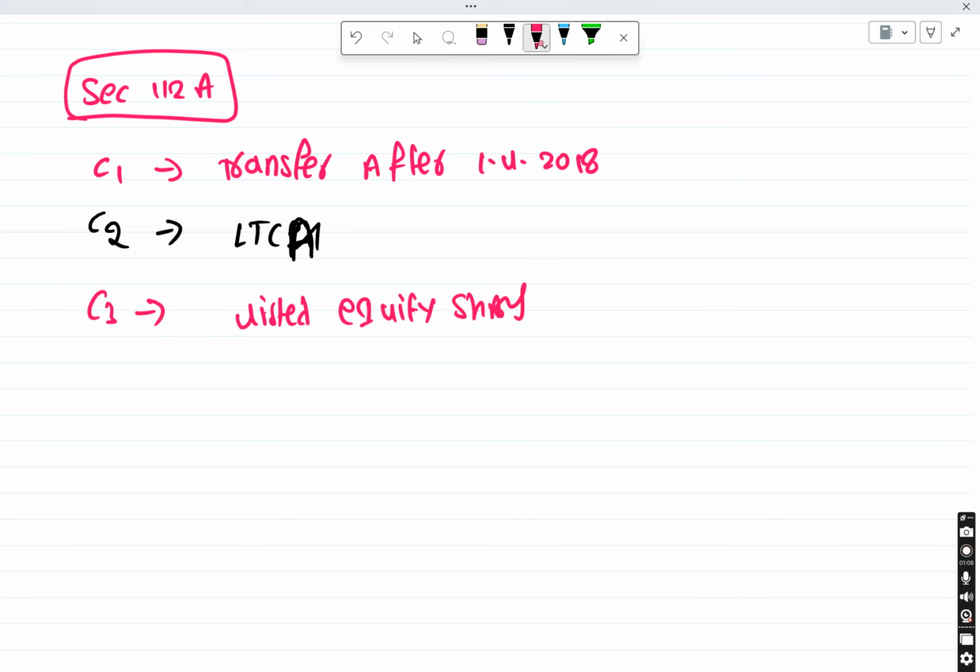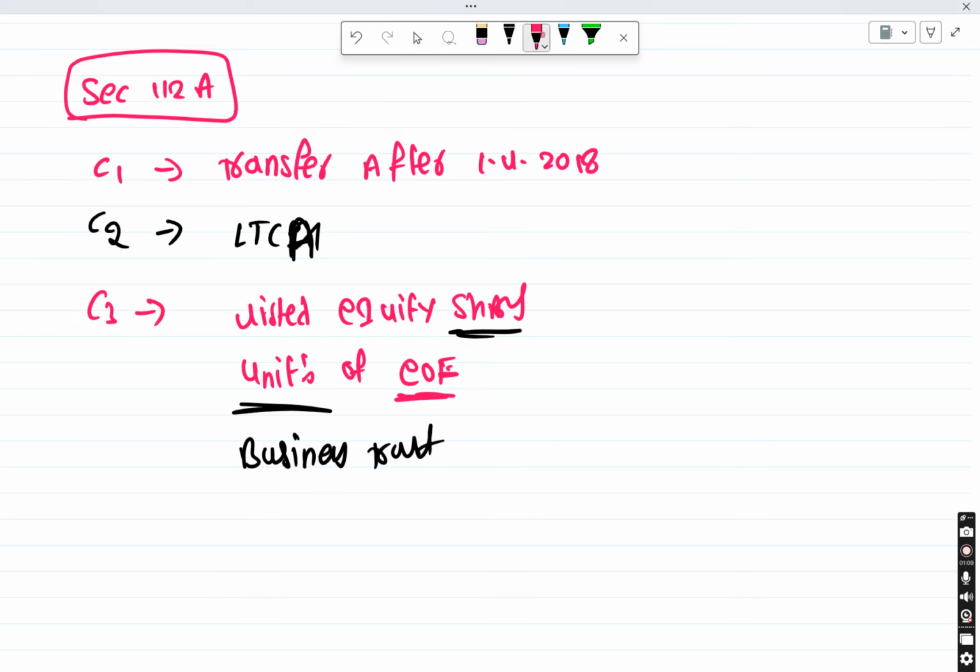and it should be either units of equity oriented fund. This is a mutual fund where they will invest the majority in equity shares. For mutual funds we call them units, normally it will be called shares. Then business trust, we don't need to know the definition of business trust right now. So if you are dealing with these three things, then it will fall under section 112A.